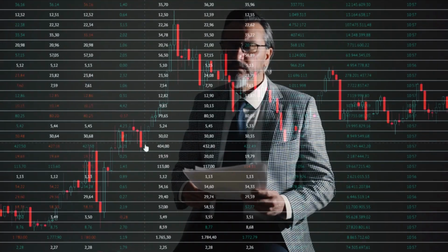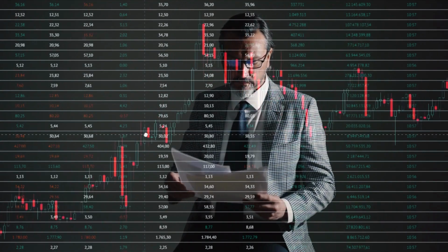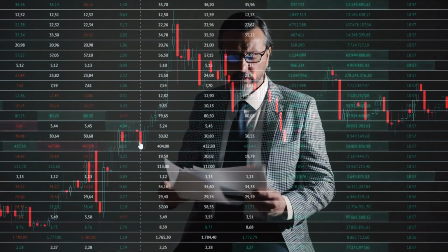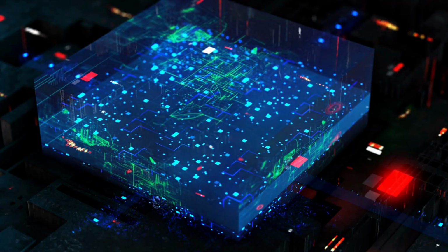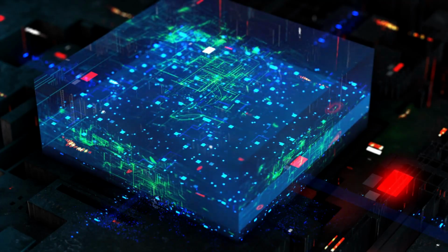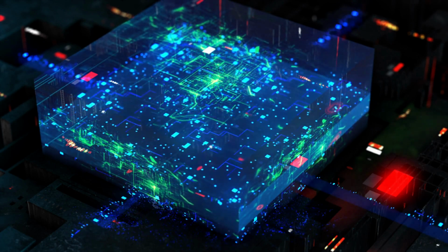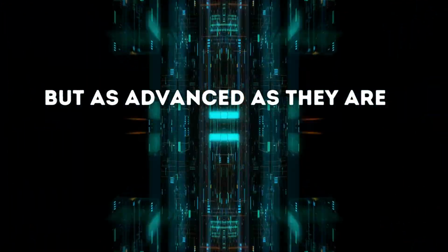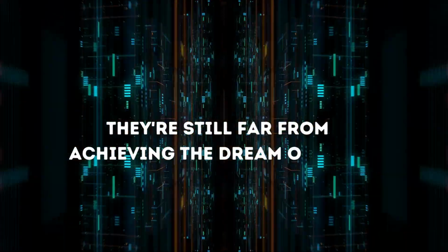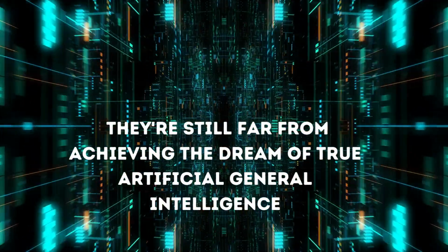They can analyze vast amounts of data, identify patterns, and make informed decisions or predictions, all at lightning speed. Domain-specific mastery systems represent the adult stage in AI's growth, demonstrating sophisticated abilities within their specialized fields. But as advanced as they are, they're still far from achieving the dream of true artificial general intelligence.